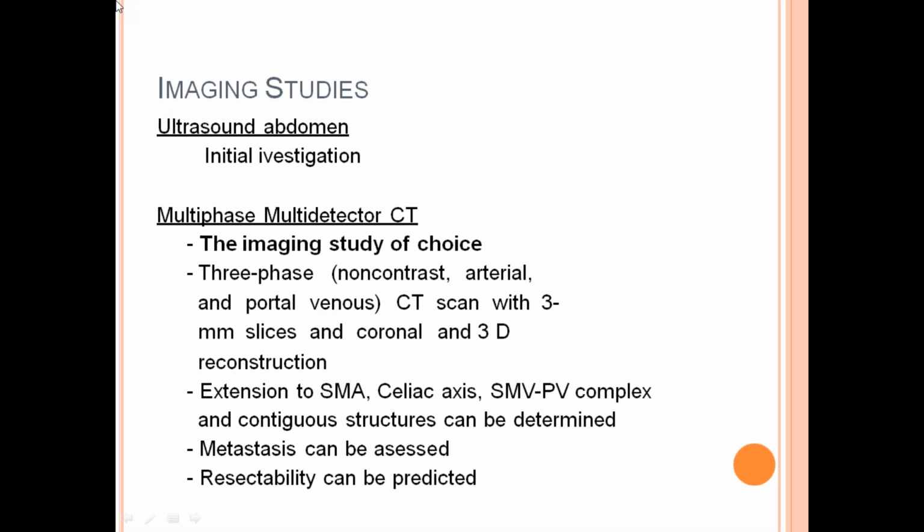Extension to the superior mesenteric artery, celiac axis, superior mesenteric vein, portal vein complex, and contiguous structures can be determined. These are all anatomical relations with the pancreatic head and neck.